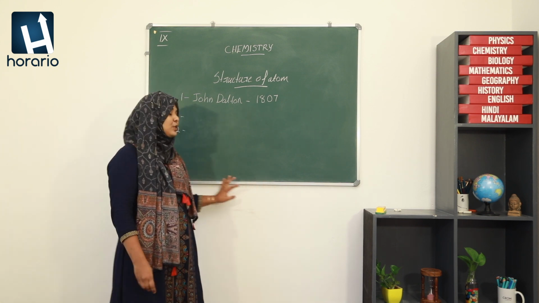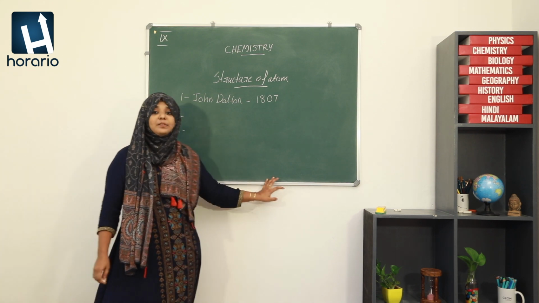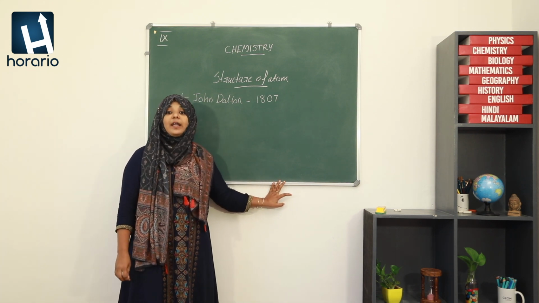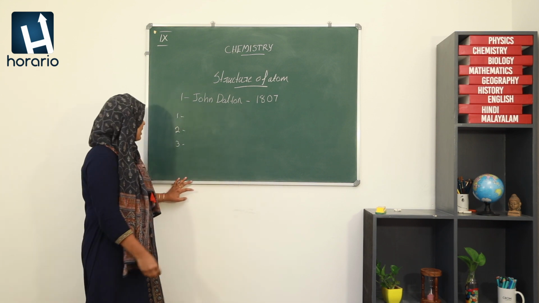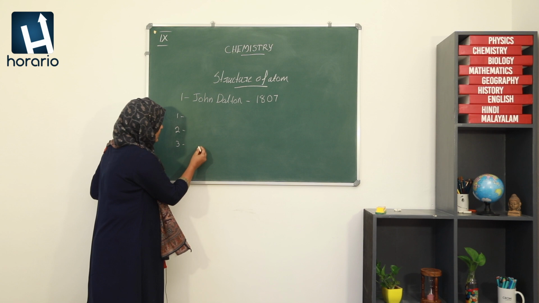Then the third postulate is atoms of the same element are identical in their properties, size and mass. Let's look.